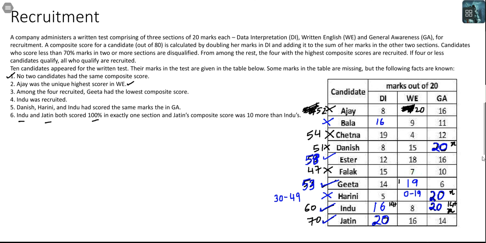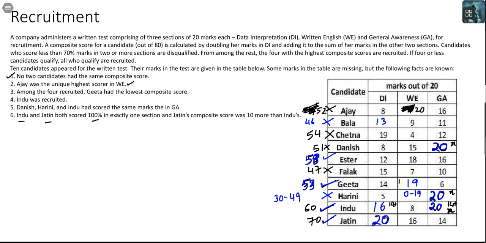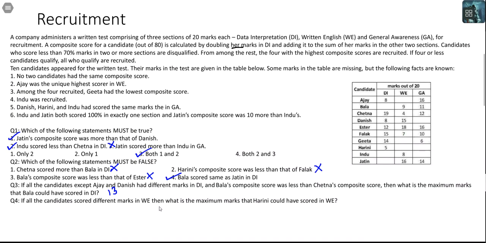Yes, Indu's score is matching, so he cannot get 16. If he got 15, is that a problem? Yes, Falak's score will match. He cannot get 14, Geeta's score will match. Can he get 13? If he gets 13, 26 plus 20, his score would be 46. Is it matching with anyone else? No. So the maximum score that Bala can then get is 13. Okay. Let me also remove this from the consideration because this was only true for that question.